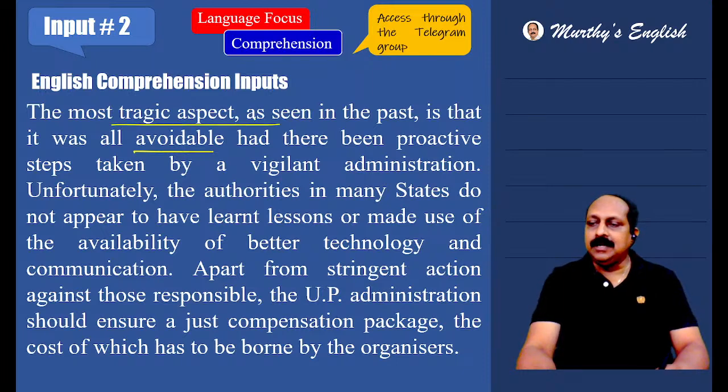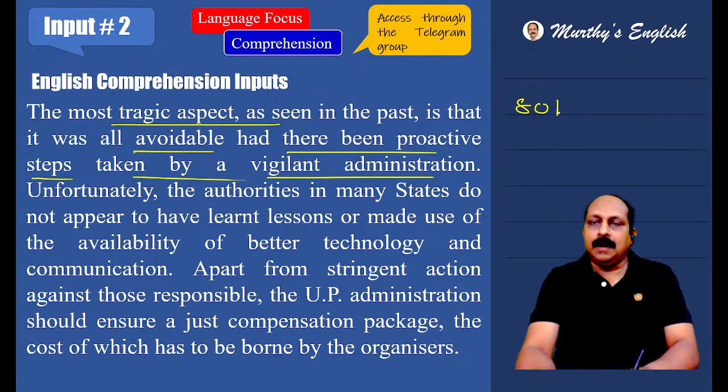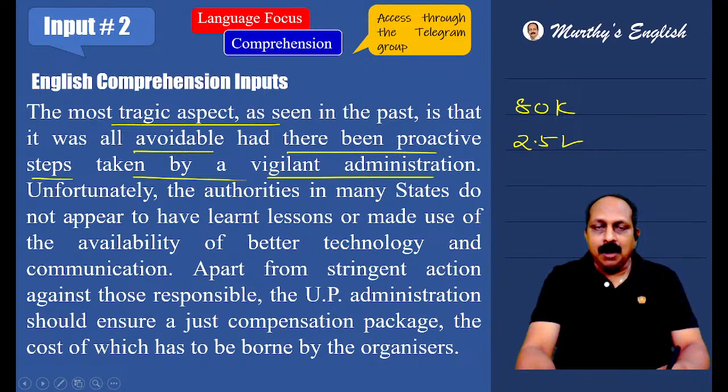The main idea is being reiterated. This could have been avoided had there been proactive steps taken by a vigilant administration. When it was 80,000 capacity, 2.5 lakh attended, there should have been some sort of precaution. The administration should have done something beforehand, should have been proactive.